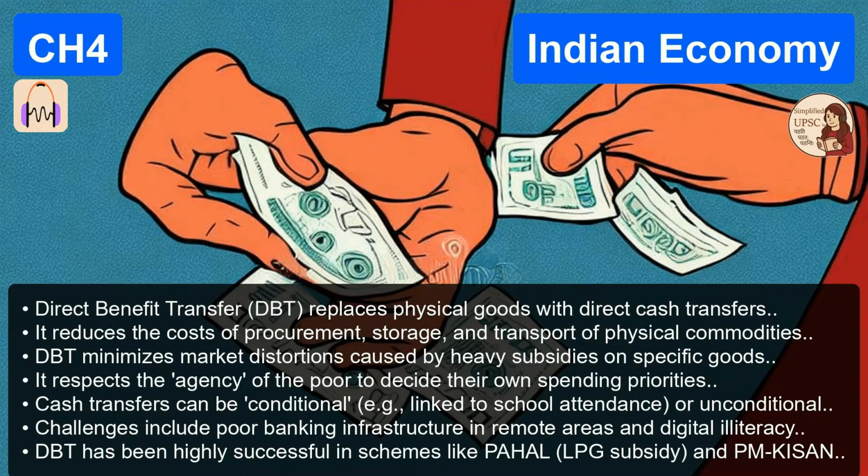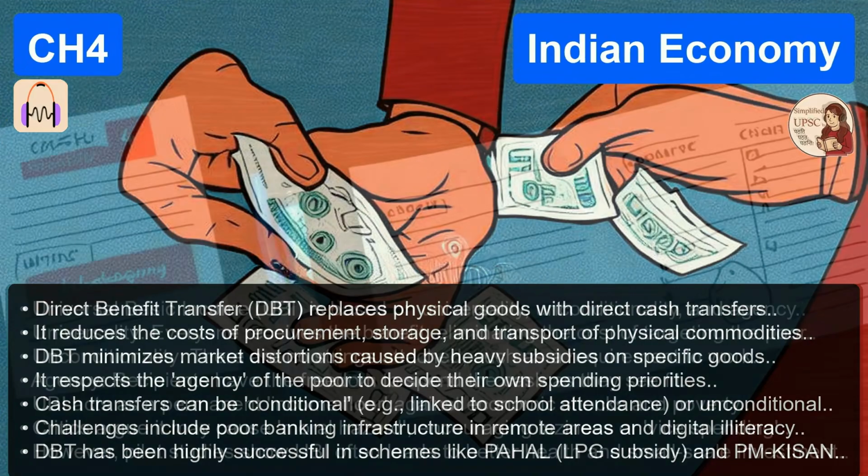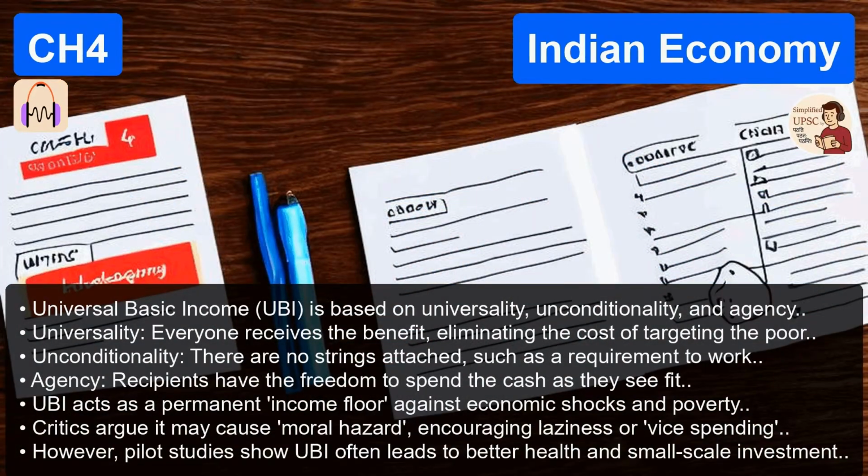It sounds incredibly elegant, like a silver bullet, so why aren't we doing it tomorrow? Because the arguments against it are equally formidable. Let's run through the debate. Give me the primary arguments for UBI first. Social justice is the main one, wiping out extreme poverty overnight.